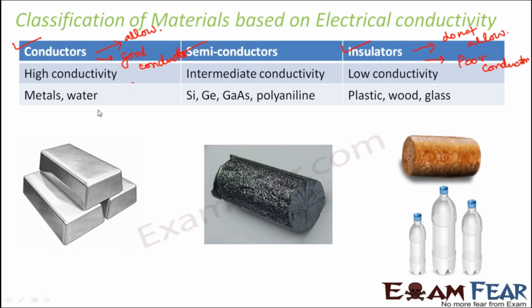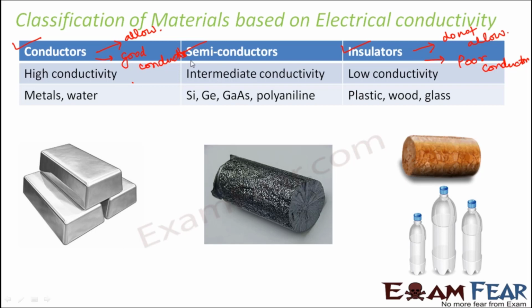Some examples of good conductors are metals and water. Whereas plastic, wood and glass are all examples of insulators. If you take a material made up of plastic and put it in direct contact with a live wire carrying current, you will not get an electric shock, because the plastic will not allow electricity to pass through it, and therefore you will not experience any electric current. But in case you hold a piece of metal in your hand and put it in contact with a live wire carrying current, you will get an electric shock, because the metal will allow electric current to pass through it.